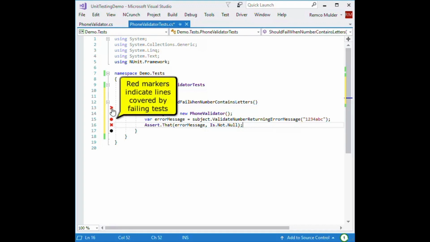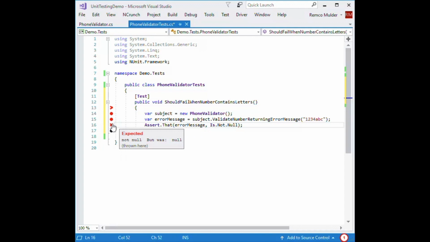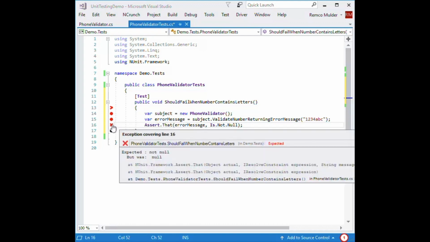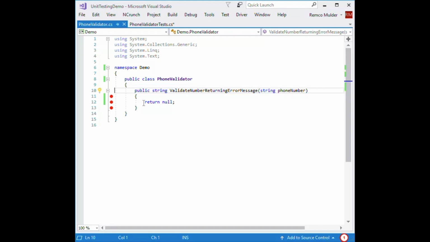So as this video shows, I would always start with a breaking test. nCrunch shows me really clearly where my test is failing. Like you see that red cross is showing where my test is failing, and it shows me why my test is failing. Then I can go about to the actual code and try to write the business application code.